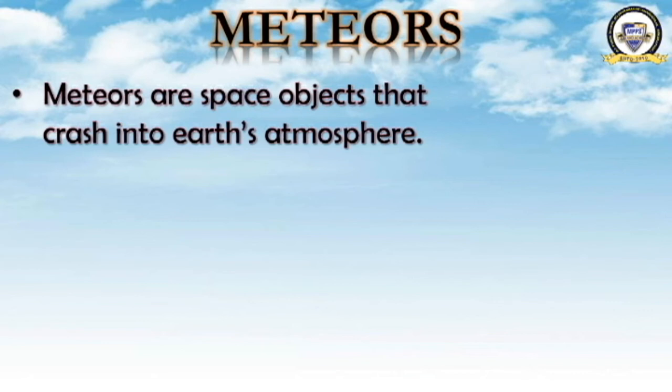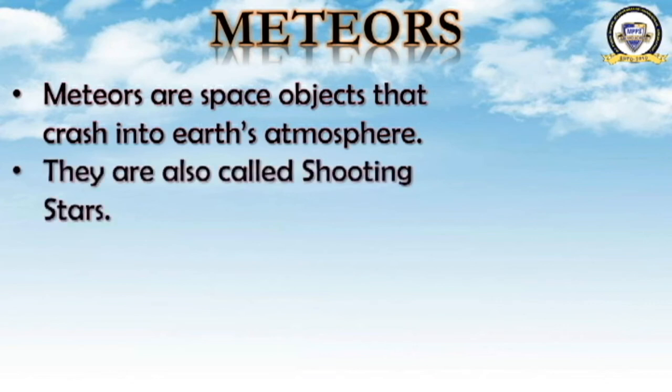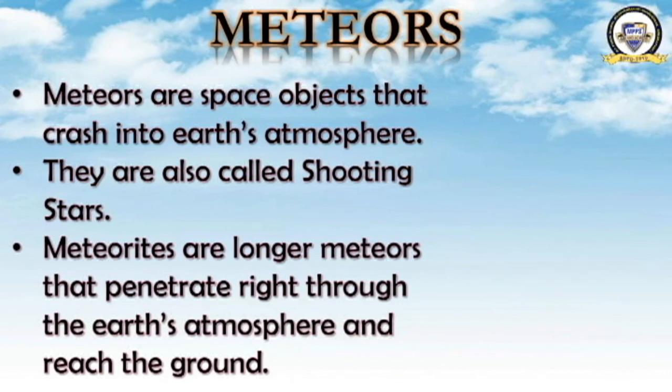They are also objects of space, like the asteroids. Meteors are objects that reach the Earth's atmosphere. They are also called shooting stars. Meteorites are longer meteors that penetrate right through the Earth's atmosphere and reach the ground. This is a particular type of meteor. What are they? They are meteorites.